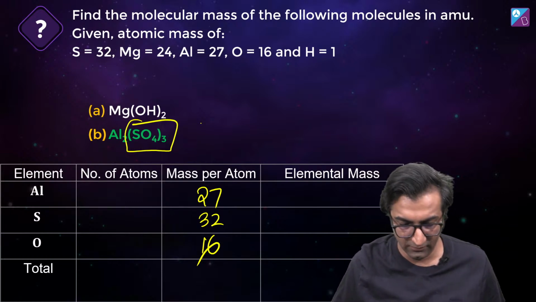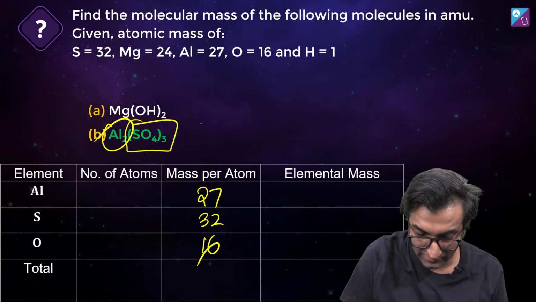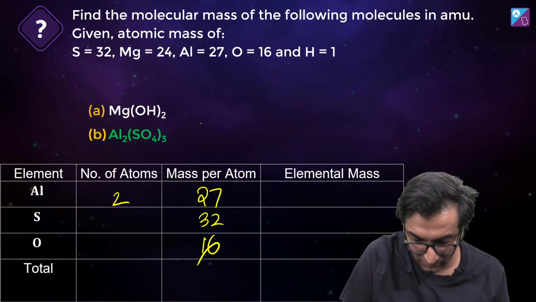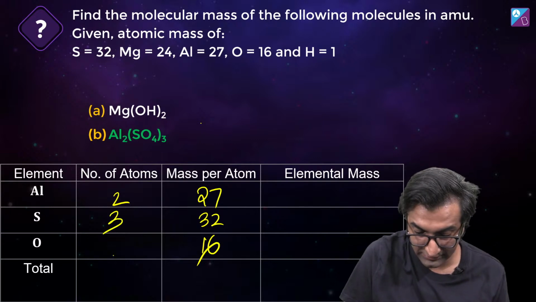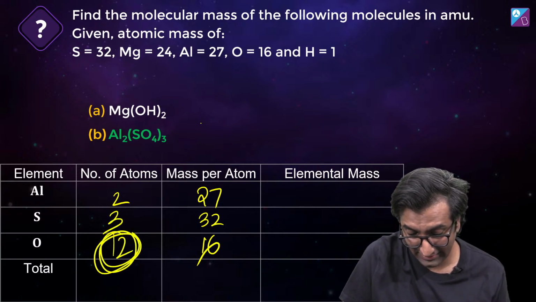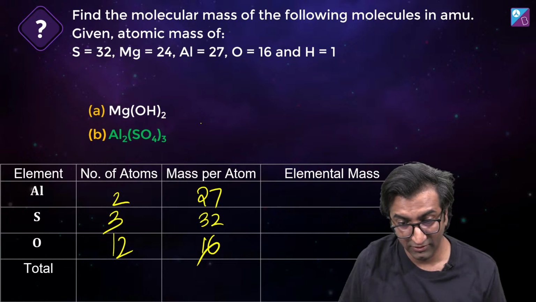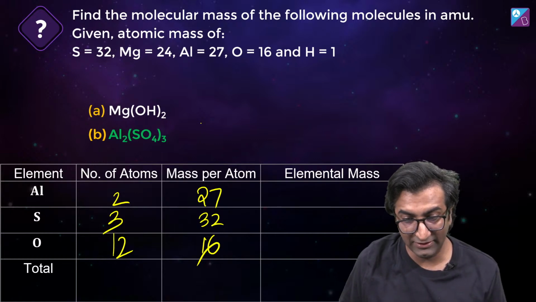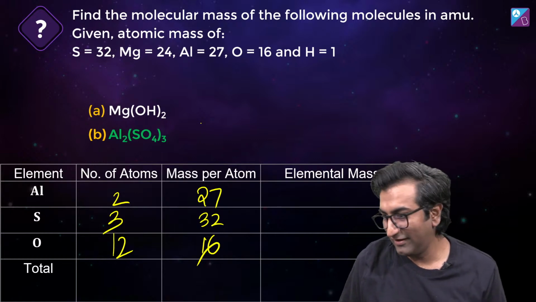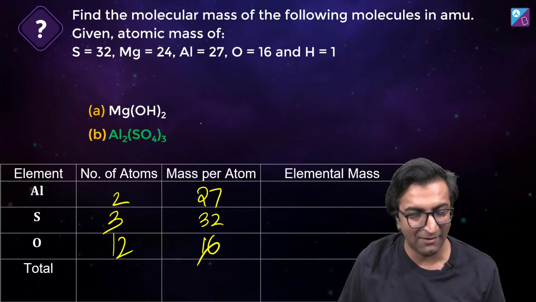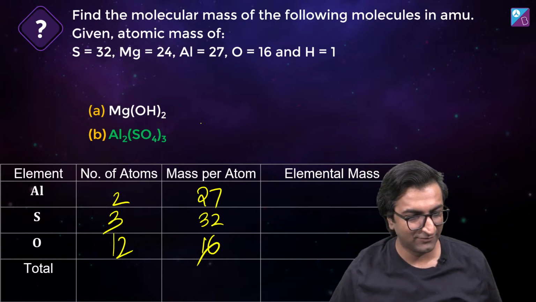How many atoms of aluminium? 2, right? Not 1. So you got 2 aluminium. Sulfur ke kitne? 3. Oxygen ke kitne? 12. Be careful. There are 12 oxygen atoms. Hriti, thank you. That was very quick. Abha, lovely. NEET winning this by a mile, bro. NEET is like a completely different level aaj.